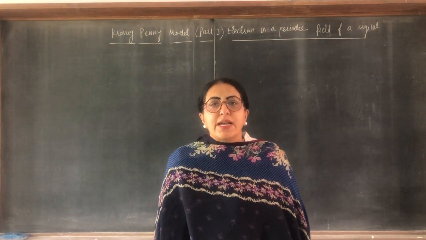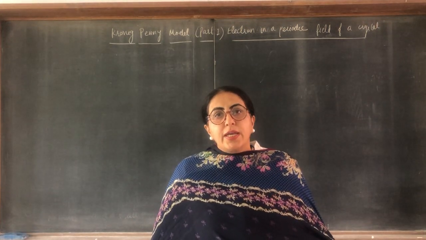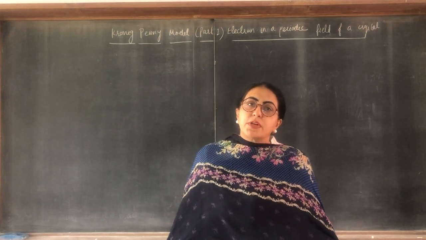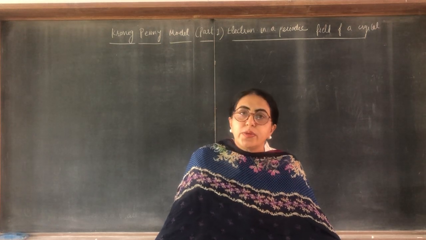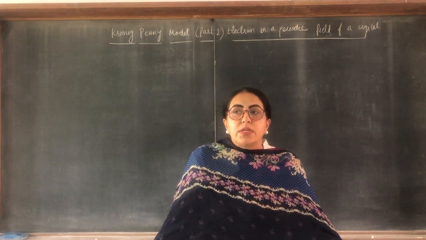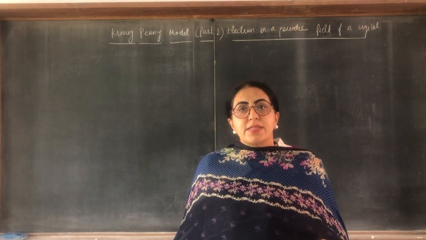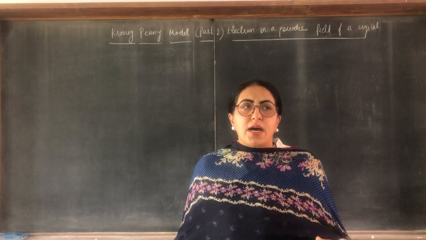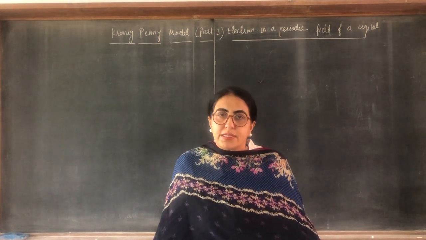In the previous lecture we discussed the free electron theory in one dimension and in three dimensions. Some of the physical properties were not explained by that theory. It didn't tell why some solids are conductors, why some are semiconductors, why some are insulators, and other physical quantities were also not explained by the free electron theory of metals.